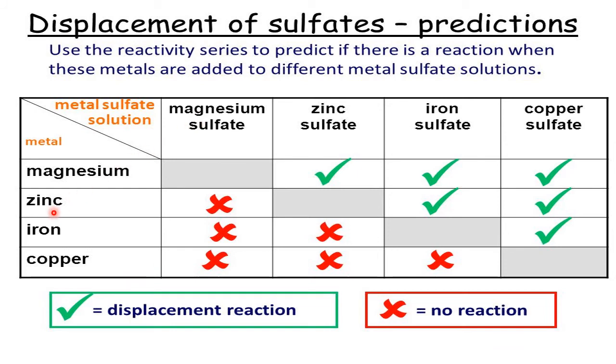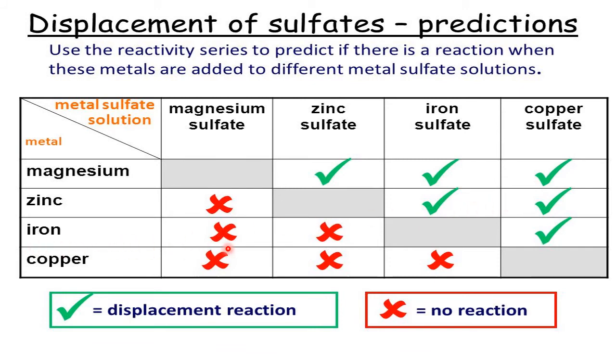Here the free metal is not more reactive than the combined metal, magnesium. Therefore, no reaction. Zinc with zinc, same, no reaction. Zinc with iron sulfate, zinc is more reactive, so it definitely happens. Zinc with copper sulfate, zinc is more reactive, so definitely copper goes out.